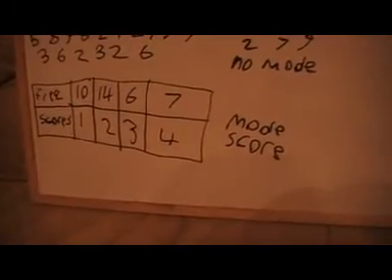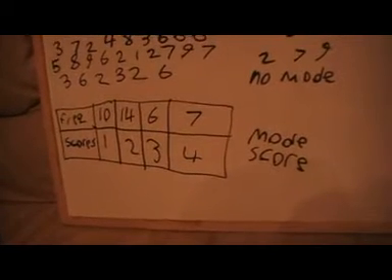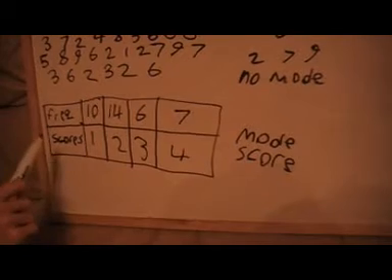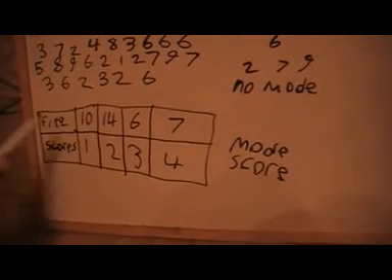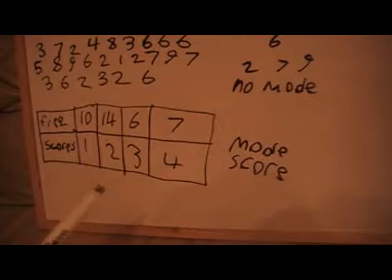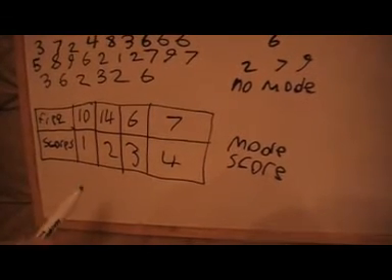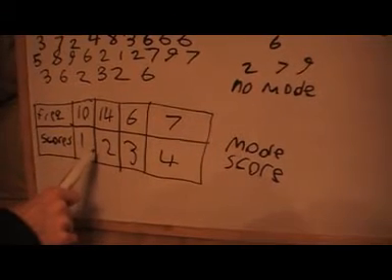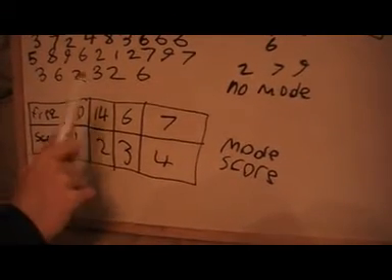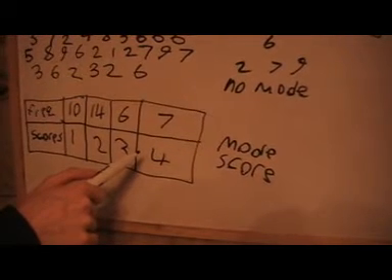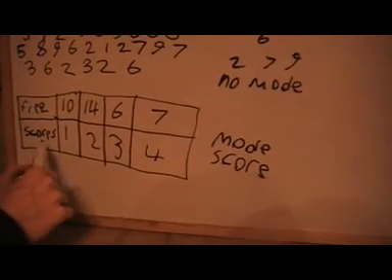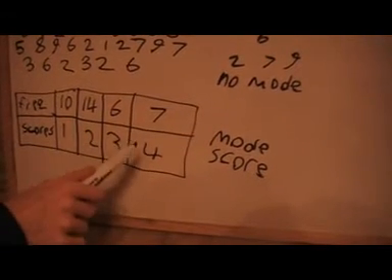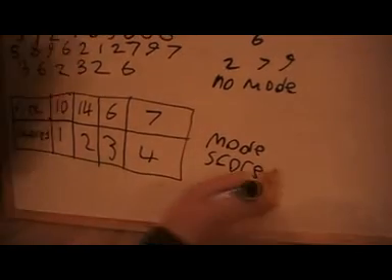I now want to show you the last type of problem we could get, which is where we've got a table with frequencies on. For a frequency table, we've got 10 scores of 1, so it's the same as writing out this list with 10 1s, 14 2s, 6 3s, and 7 4s. If we write the list out, it's clear that 14 is the most, so the mode would be 2.